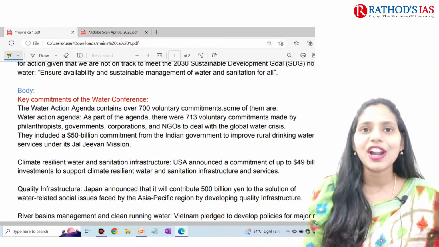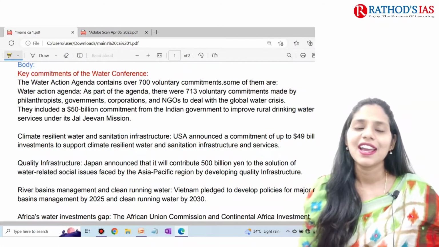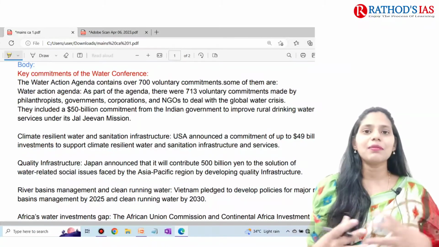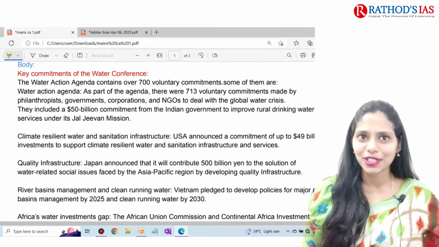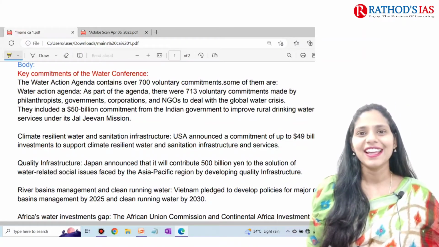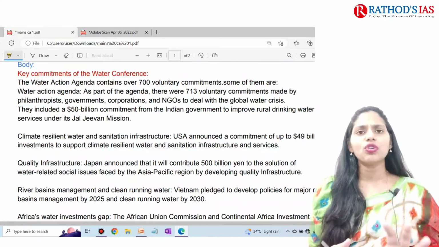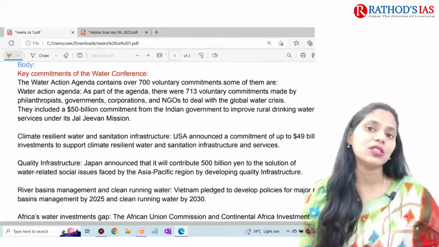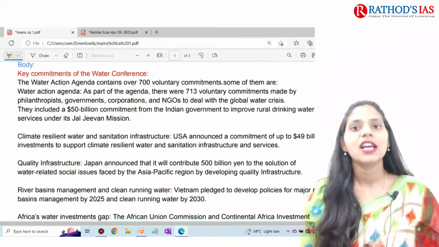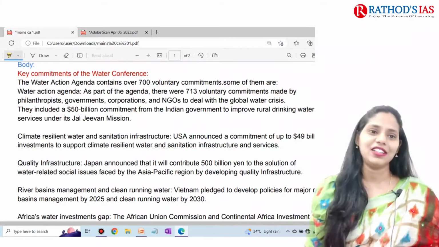Actually in this conference there are more than 700, around 714 commitments. But remembering all these commitments is a waste of your time and also impossible. As human beings, we have a tendency to forget everything. So at least 4 to 5 commitments you have to remember, and they should be related to Sustainable Development Goal 6, that is water access as well as sanitation.